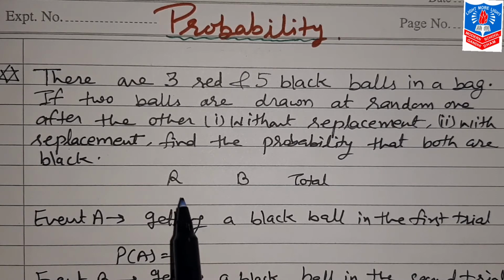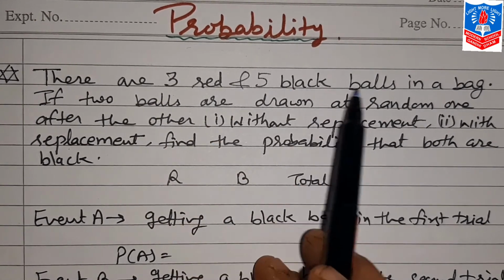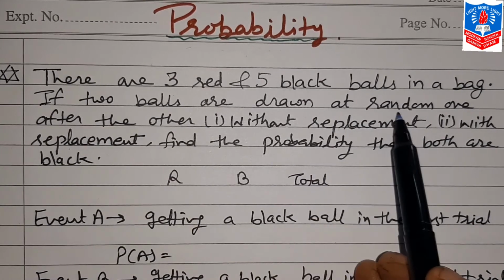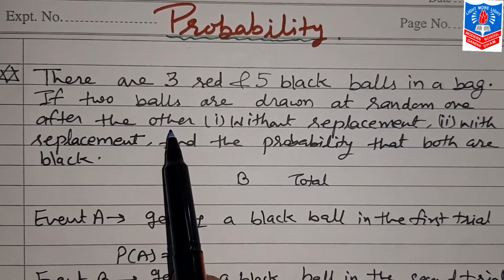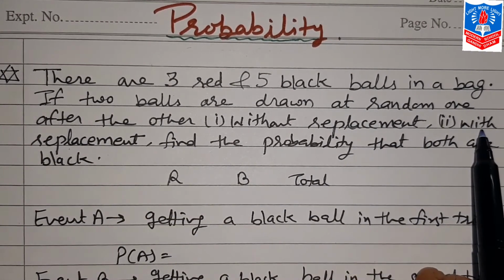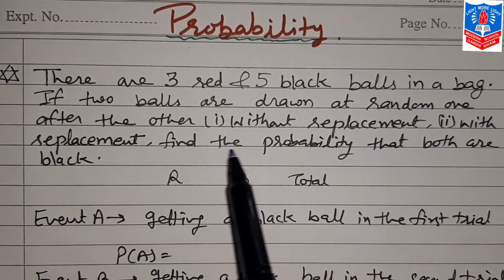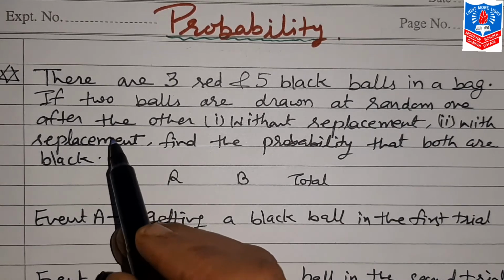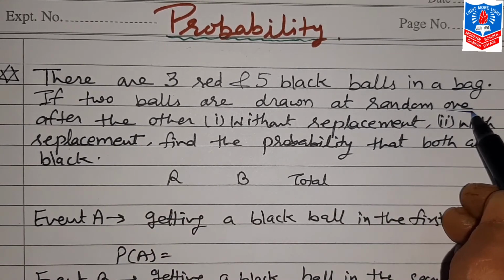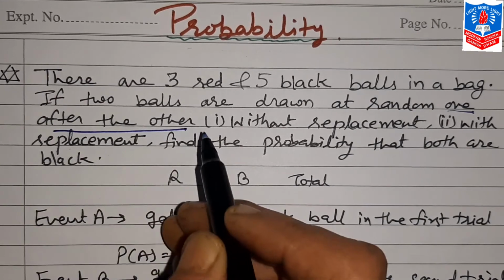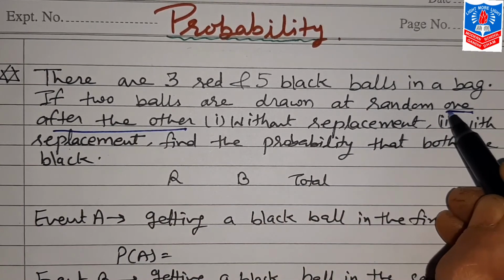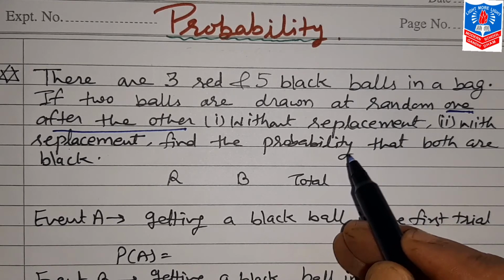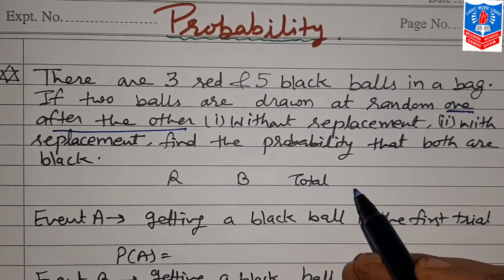Now the first sum: there are 3 red and 5 black balls in a bag. If 2 balls are drawn at random, one after the other, without replacement and with replacement, find the probability that both are black. Here you can see the words one after the other. Now this shows that this question is, first of all, of conditional probability also.